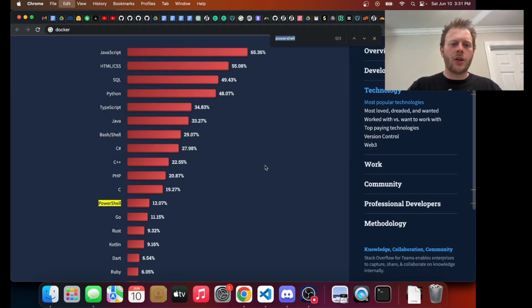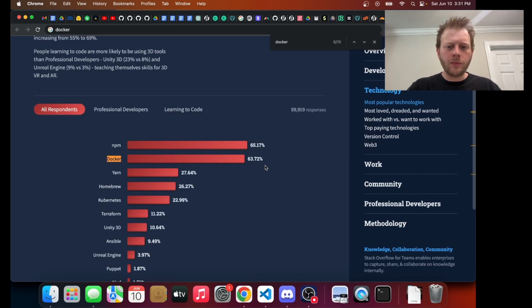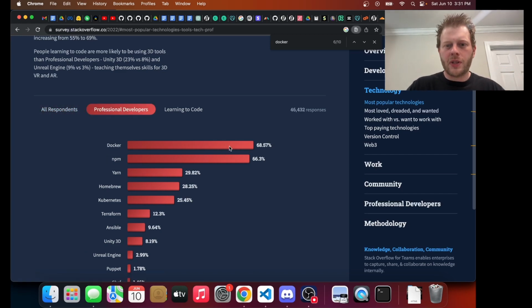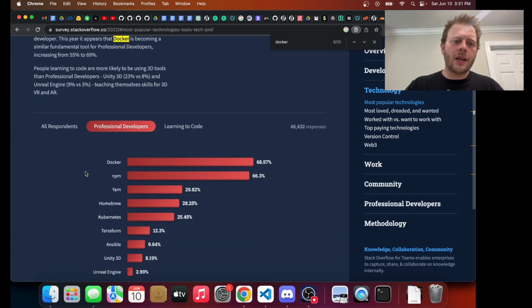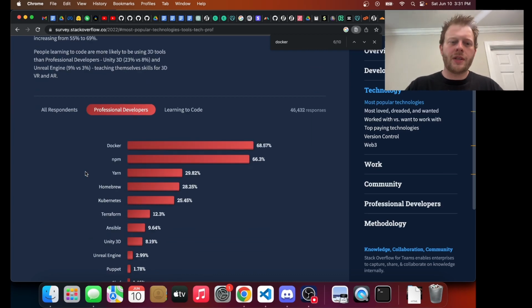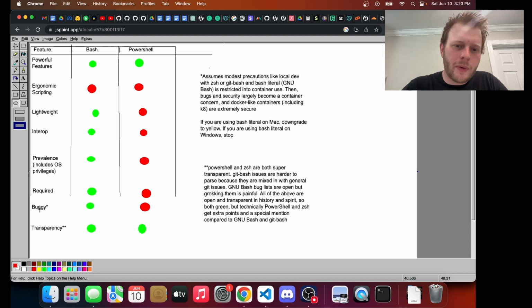So let's look at Docker usage, for example. You can see it's 63 respondents, and when you hit professional developers, it is the top other tool at, rounding, 69%. We can come up with some final results, and we just put an asterisk on it. The asterisk is that bash is not buggy, and PowerShell is buggy. And then the caveat is that we assume some modest precautions.